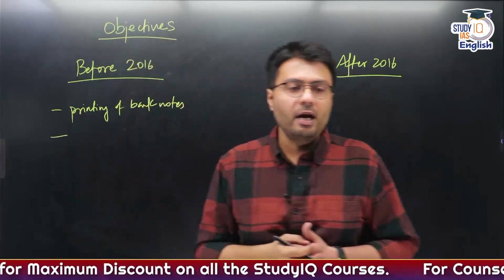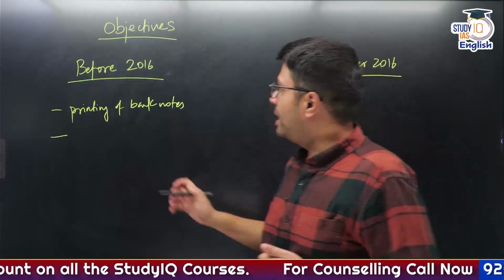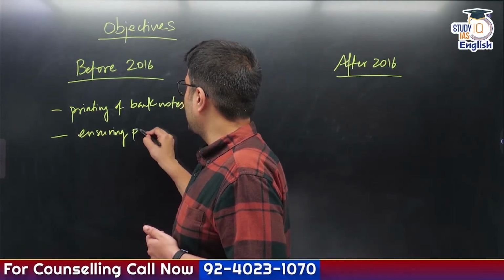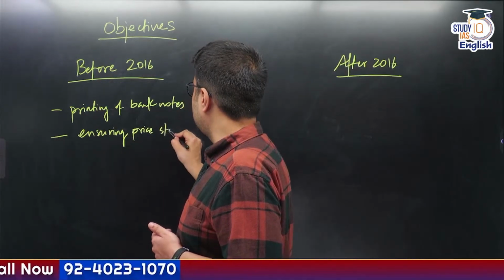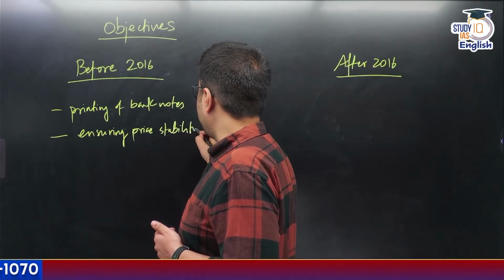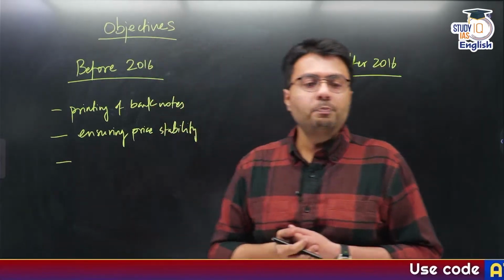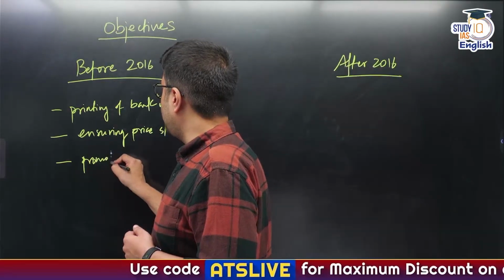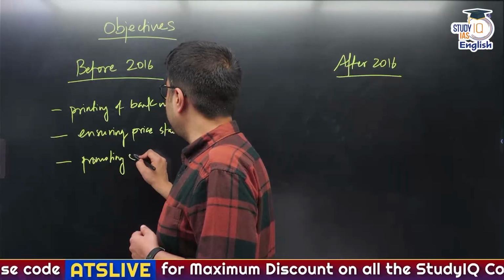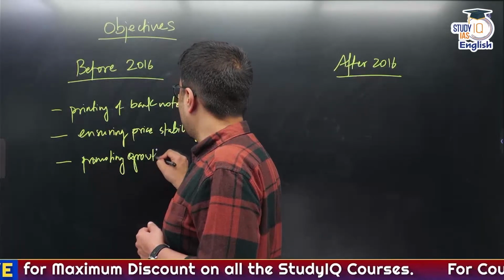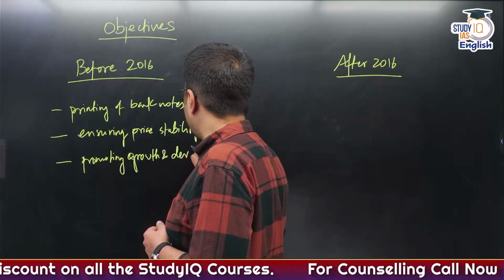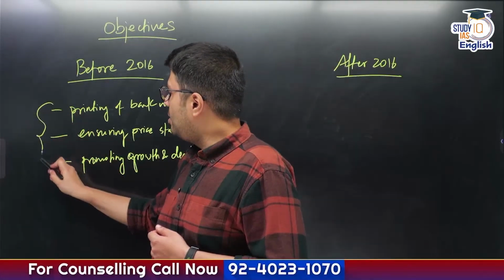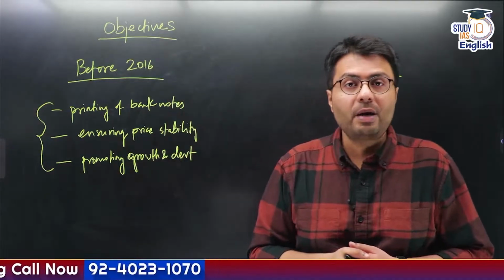Second, any idea what might be the second objective of RBI? It was ensuring price stability. And third was promotion of growth and development. So the third objective of RBI was promoting growth and development. Now, out of these three different objectives, what does RBI prioritize?